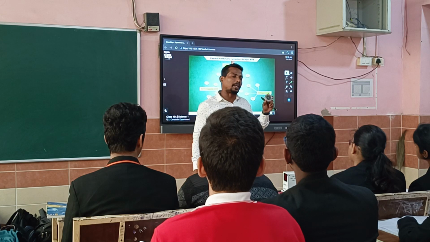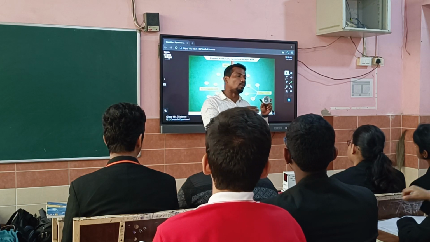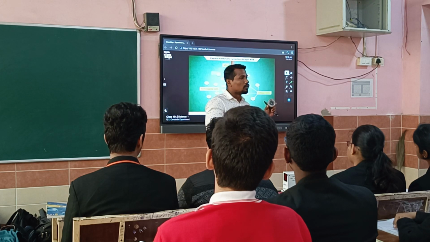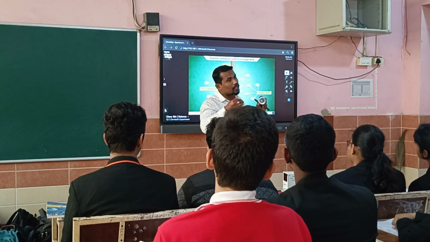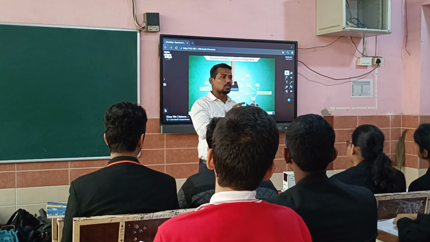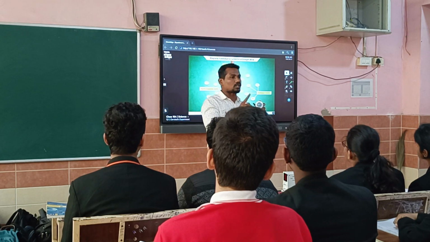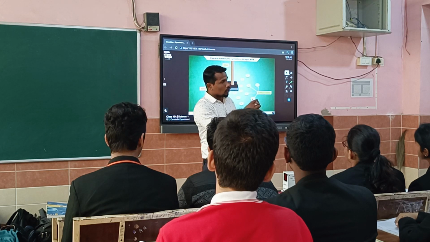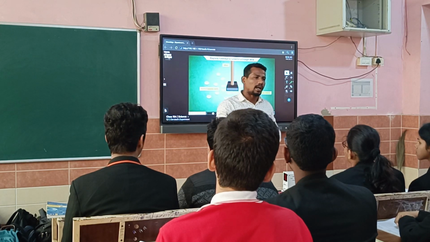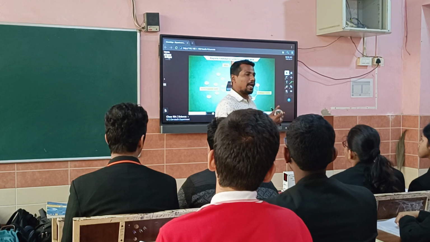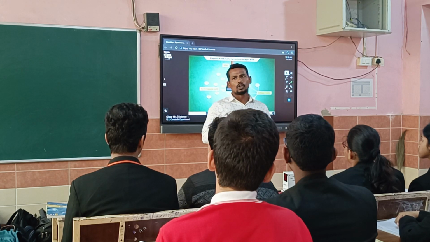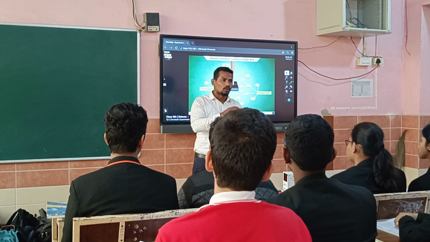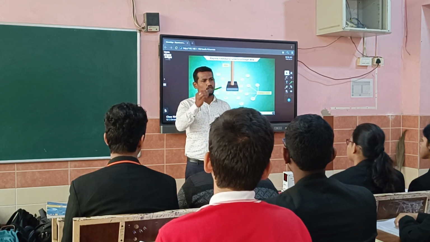The property of the magnet is that wherever you keep it, it will align itself according to the poles of the earth. That means it will point north to south or south to north. Clear? So suppose your magnetic field is there and I keep the compass over there. Magnetic field in the sense, how will it be? Suppose like the presence of a magnet.